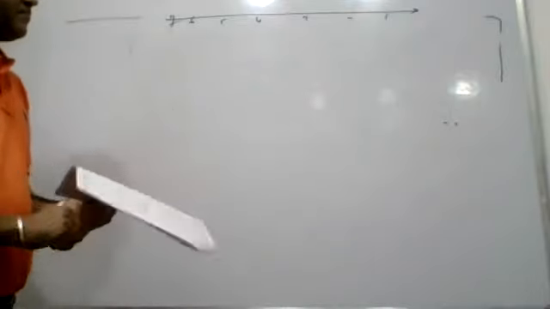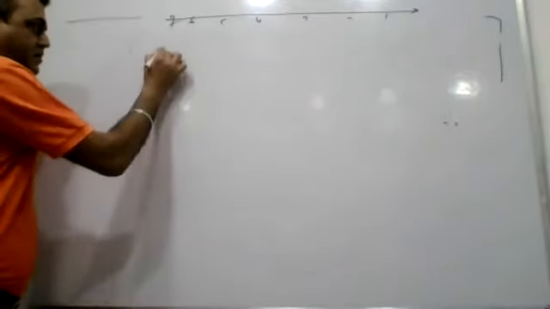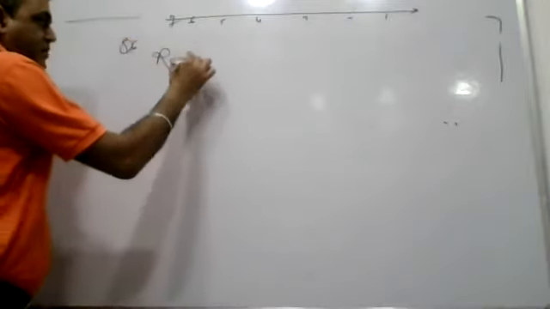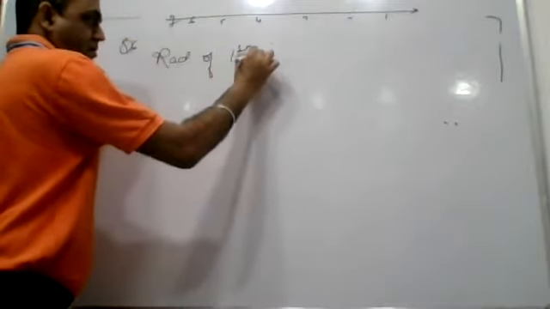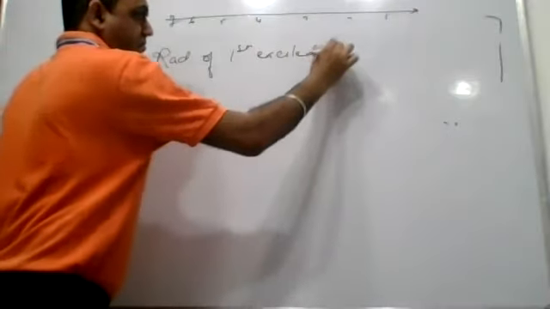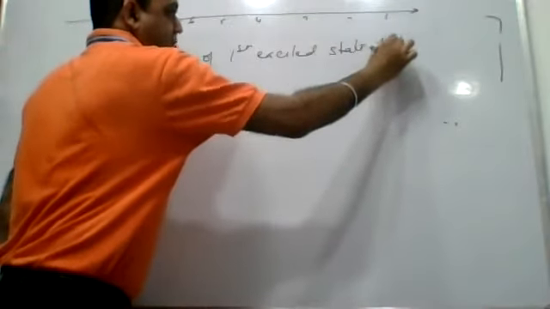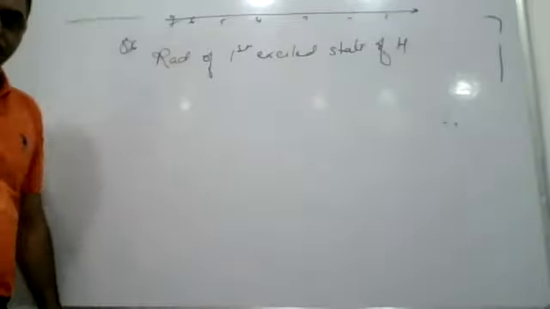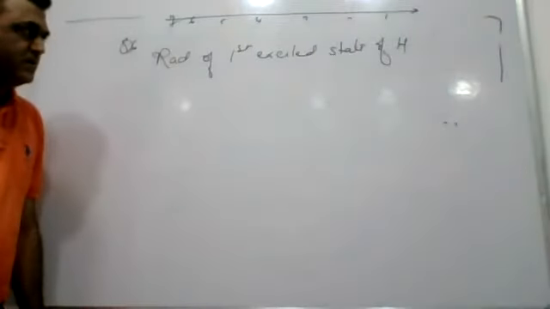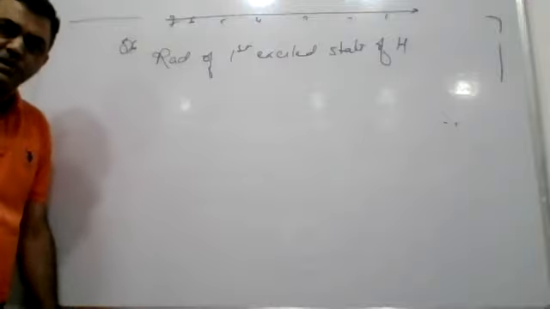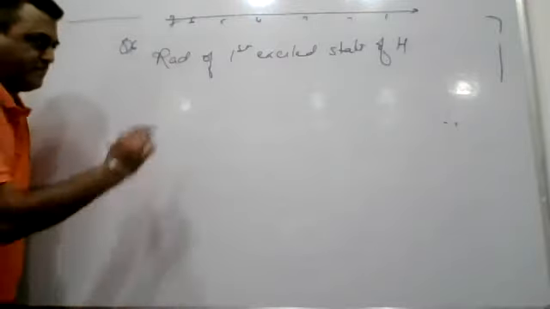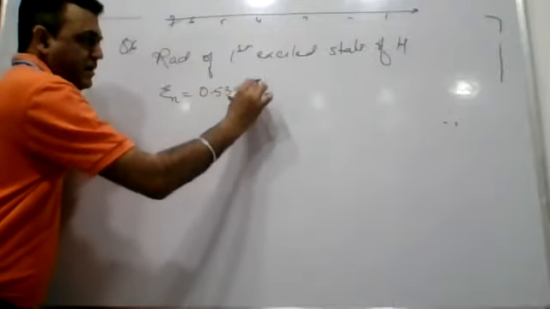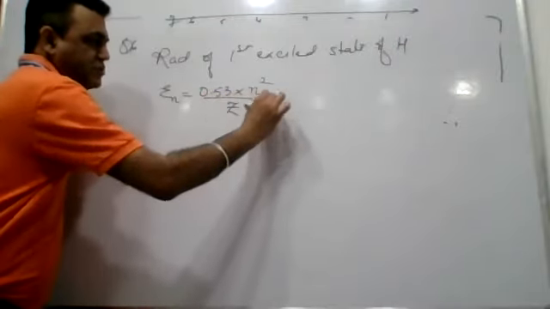Next question, question number 6. Radius of the first excited state of a hydrogen atom. Hydrogen contains only 1 electron, so we can make out this calculation by using Bohr's formula. The radius of the n shell is 0.53 into n squared by Z, so many angstroms.